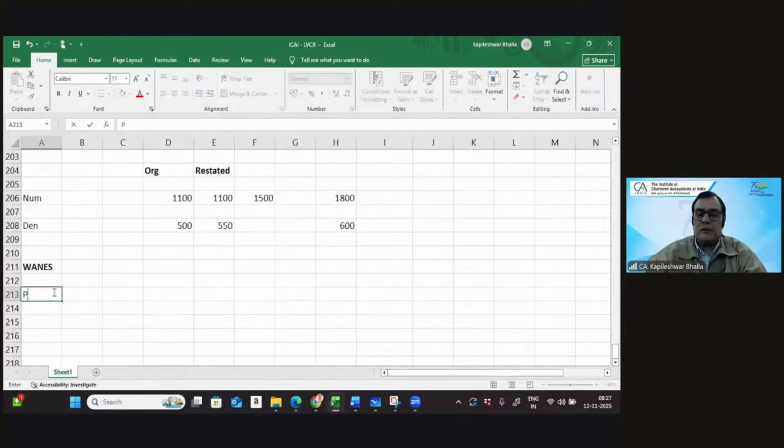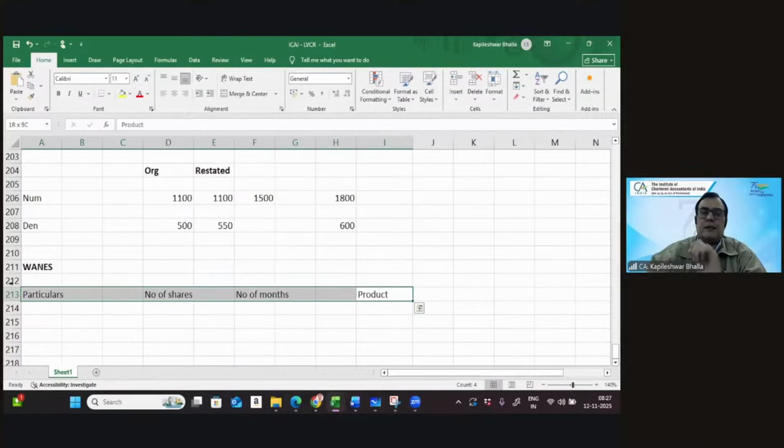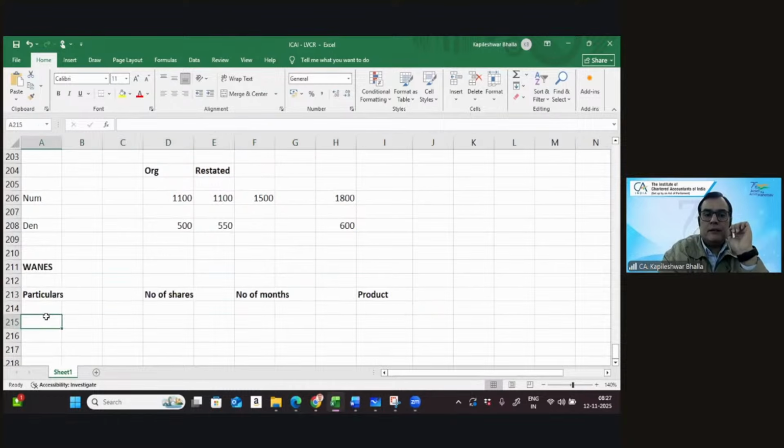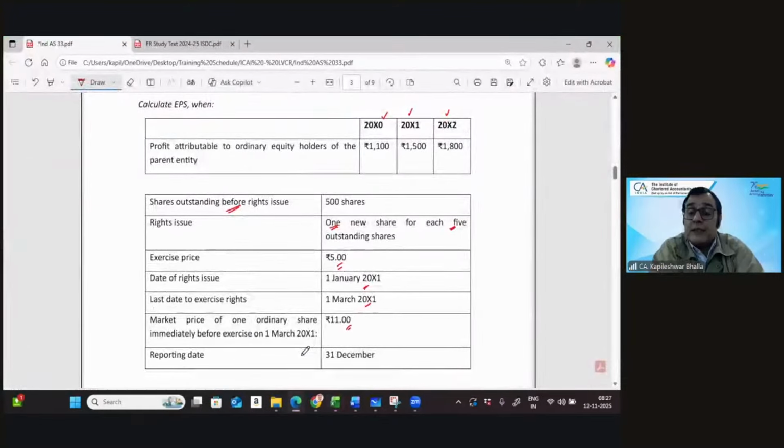So let's make the columns: particulars, the number of shares, the number of months, and the product as well. We're going to consider now the block of dates. So what will be the block of dates in this case?